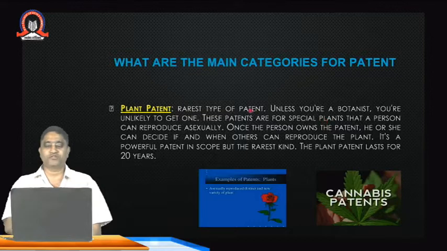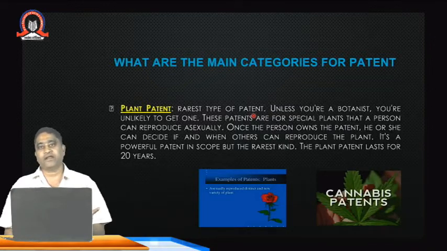Once the person owns the patent, he or she can decide if and when others can reproduce the plant. So it is the discretionary power of the botanist who has applied for the patent and who has received the patent. He can decide when this particular plant can be reproduced. This is the scope of the plant patent, but it is of the rarest kind, and the plant patent lasts for 20 years from the date of issue of the patent certificate.